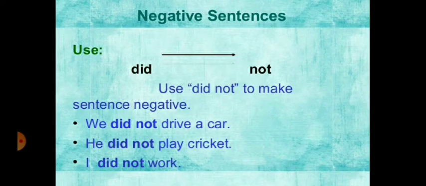Now come to the negative sentences. Use did not to make a sentence negative, or to change a sentence from affirmative into negative. You have to use did not plus first form of the verb, then object. Now look at the example. We did not drive a car, he did not play cricket, I did not work. Here in these three examples, you can see one thing is common: did not.